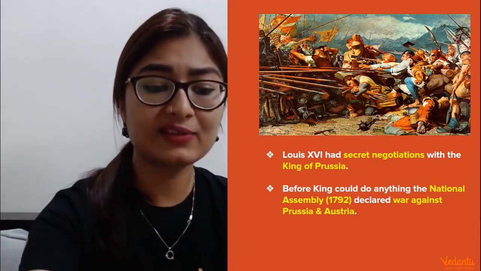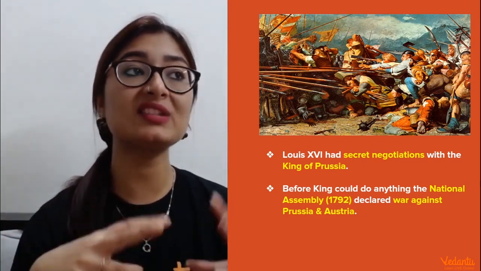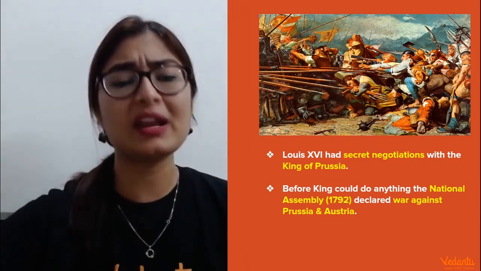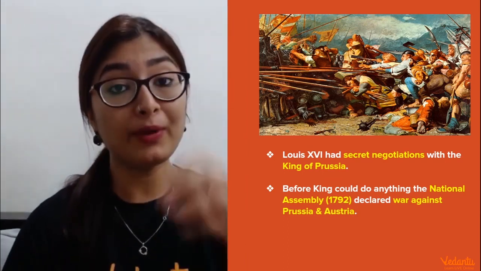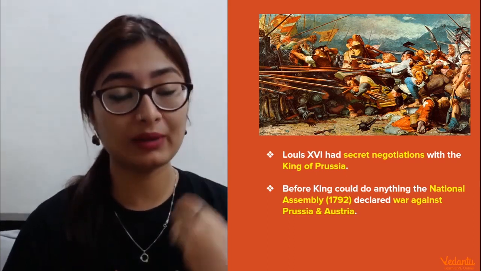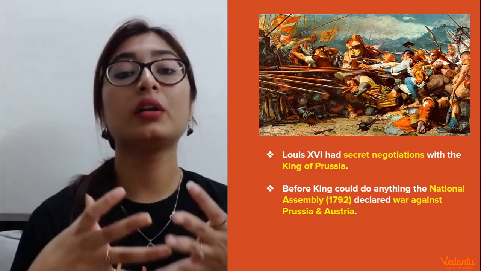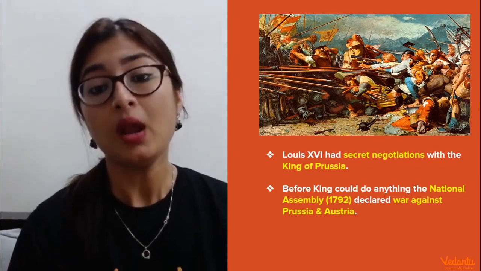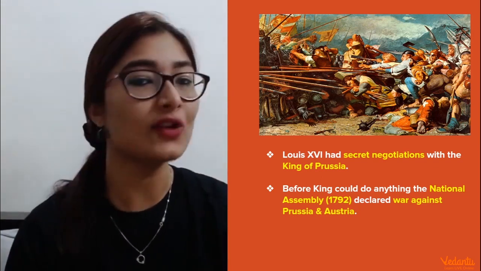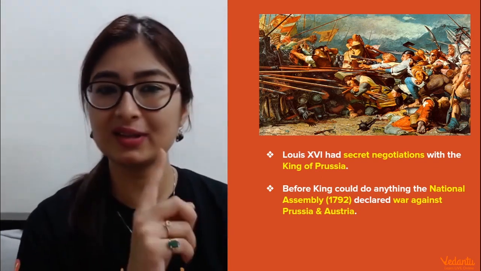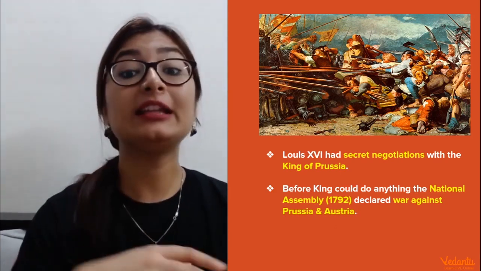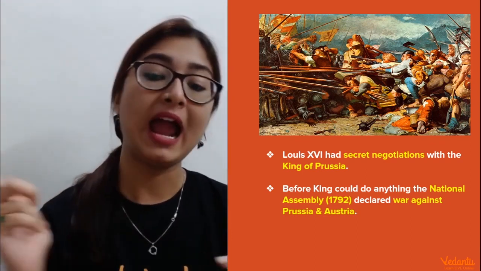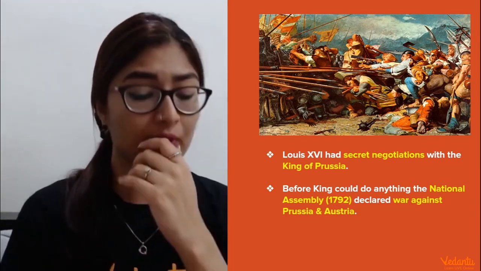Now, okay, that is fine, but what happened as a result of this? He was planning on combining with their forces and then suppressing the revolution with whatever measures. But before the plan was implemented, or before they came to a concrete step, the National Assembly got a sense of the secret planning. They understood that something was going on inside, and they declared war against two major countries, Prussia and Austria. Now, Prussia was very powerful, so this makes sense.